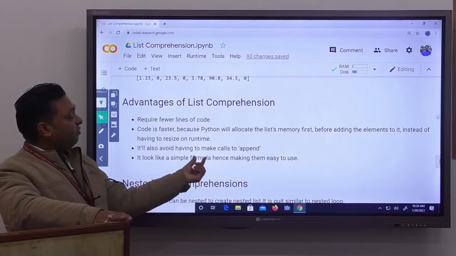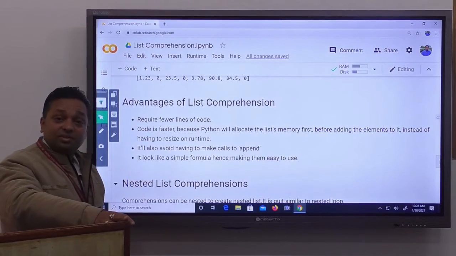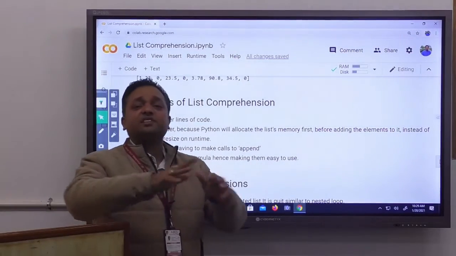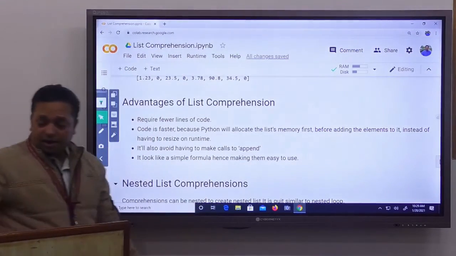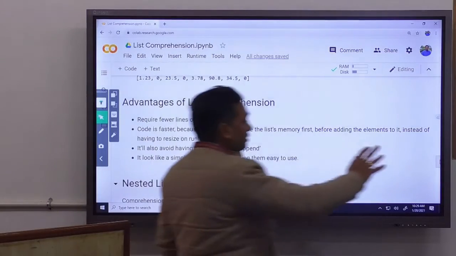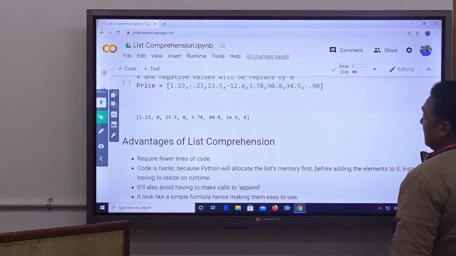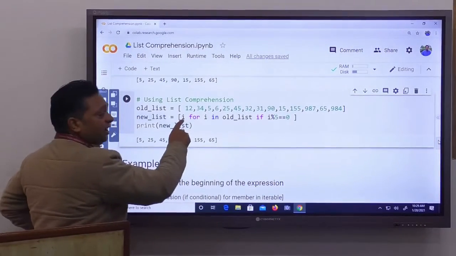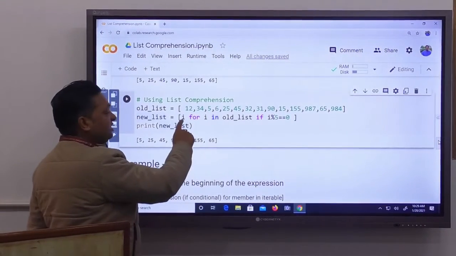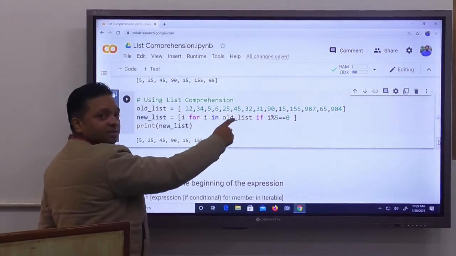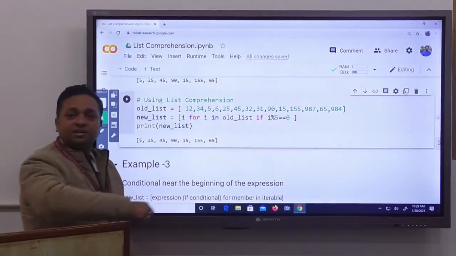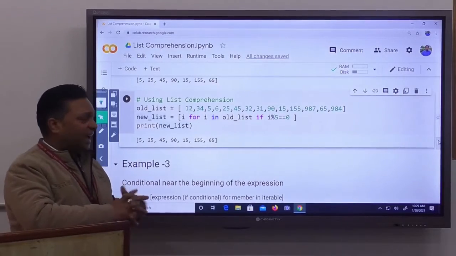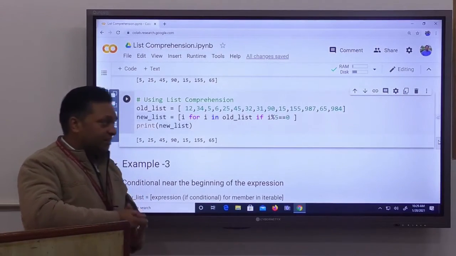It looks like a simple formula, hence making it easy to use. As you remember when you read algebra, how we write the expression. If you see the example, list comprehension looks like a simple formula. Here, I for I in old list. What is I? I belongs to old list if this condition is met. So, like in algebra, we can write an expression in list comprehension.